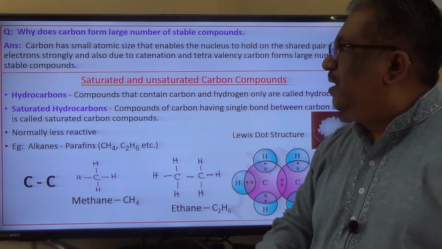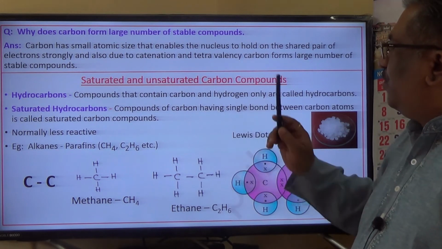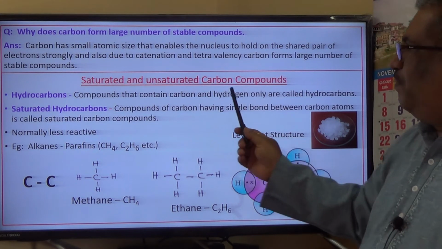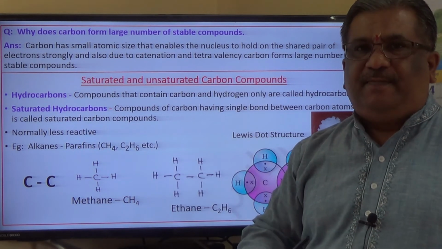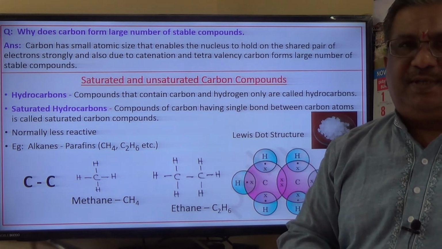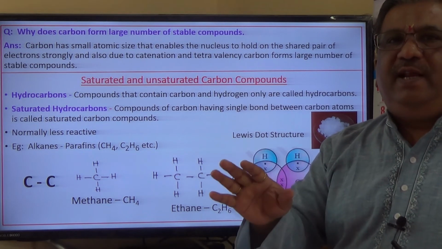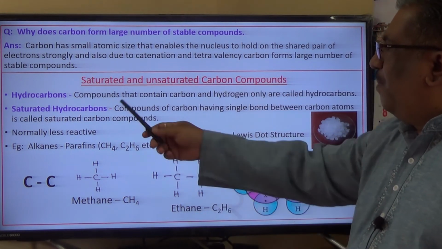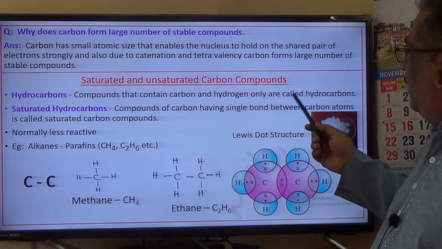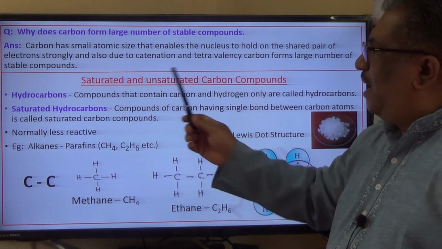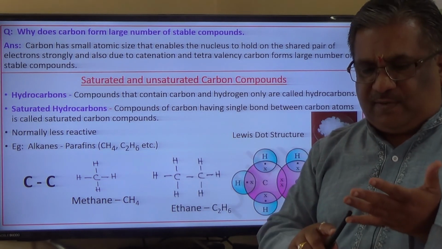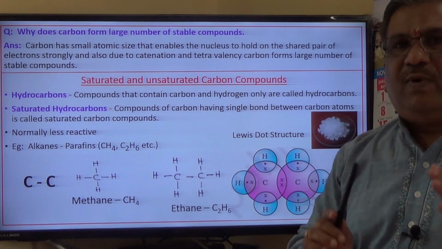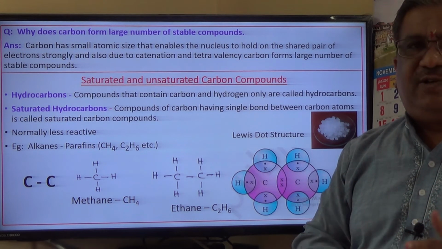Next, saturated and unsaturated carbon compounds. See, the carbon compounds are also called hydrocarbons. How do you define hydrocarbons? Compounds containing only carbon and hydrogen are called hydrocarbons. In the hydrocarbons, you have saturated hydrocarbons and unsaturated hydrocarbons. Let us have a look at what is a saturated hydrocarbon and an unsaturated hydrocarbon.